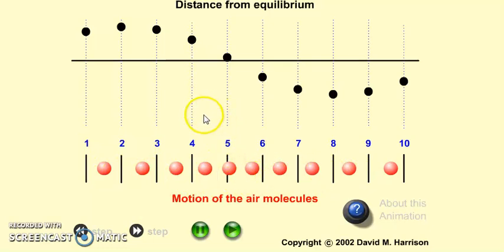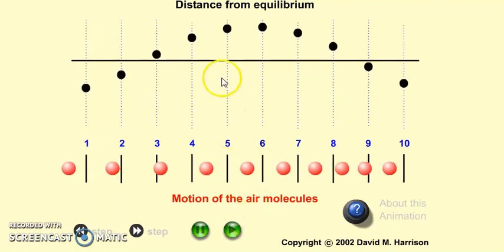Now what's going to happen, as I start playing this animation, is that these black balls as well as red balls, the particles of the medium, will vibrate about their mean positions with equal time period but slightly different phase. Whatever the movement of one particle is, the other particle will have an identical movement but a little late in phase. So there is a constant phase difference between the next and next and next particles. Let's see how this takes place.